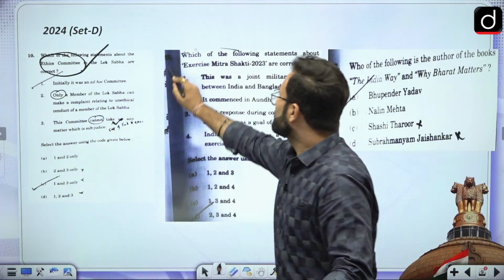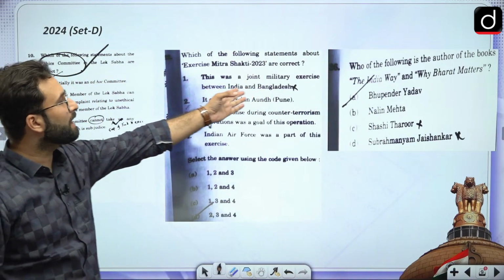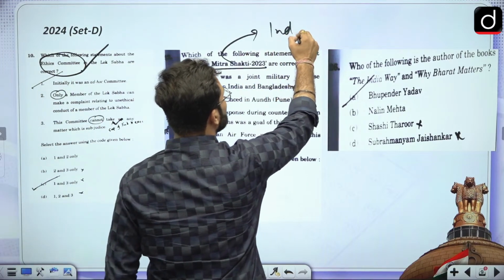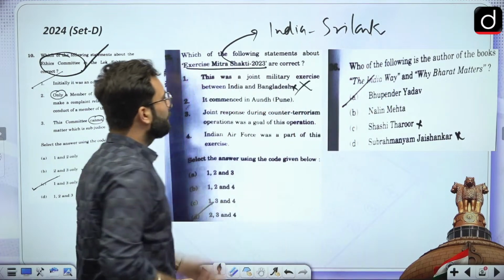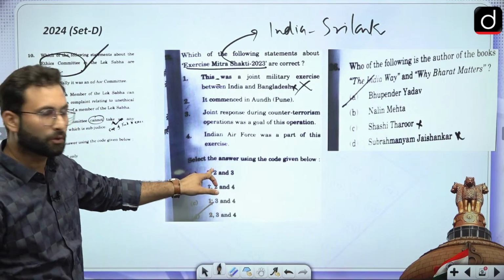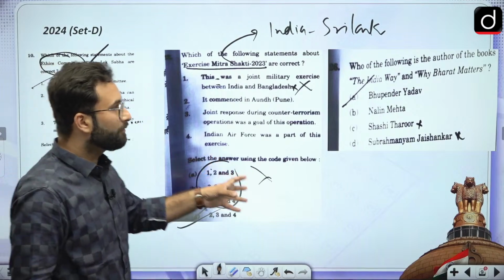Then exercise Mitra Shakti. Now here you can say elimination can work. This was a joint military exercise between India and Bangladesh. Now this is a prominent exercise. You are supposed to know that it is between India and Sri Lanka. Okay, so obviously this is incorrect. If you eliminate this part, you can directly arrive at the answer, because 1 is not true. So these three are eliminated. Option D is your right answer. So again, elimination was working over here.